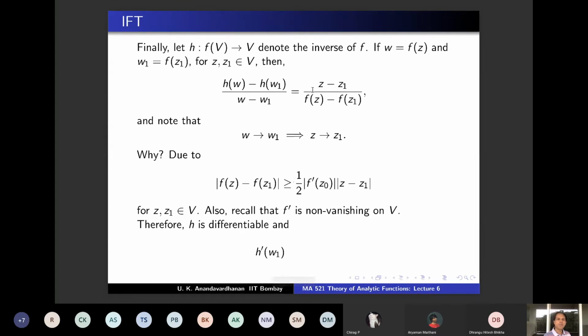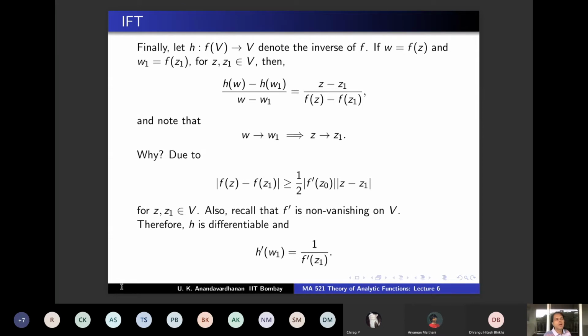And not only that, what is h prime at w1? It is the limit as w goes to w1, but then z goes to z1. So the limit as z goes to z1 of this is nothing but 1 by the derivative of f at z1. So not only is it differentiable, you have a formula for the derivative of h: h prime at w1 is 1 by f prime of z1, where w1 is f of z1. And this argument is valid because f prime is non-vanishing on V. So the limit of each of these quotients you can take, and you get this.